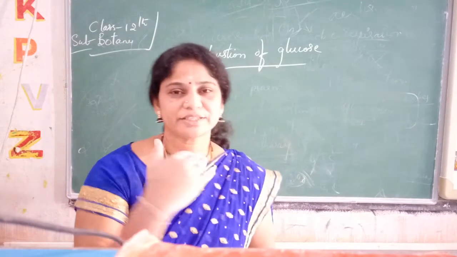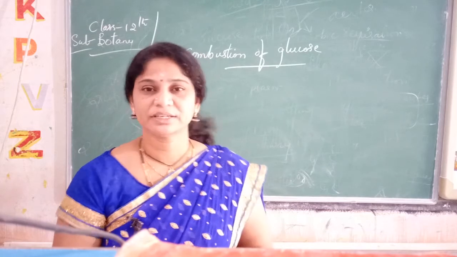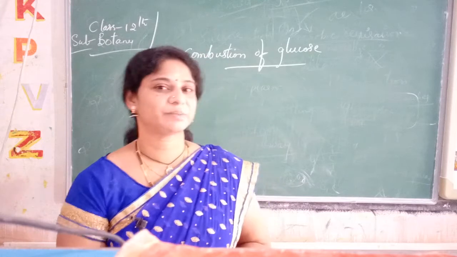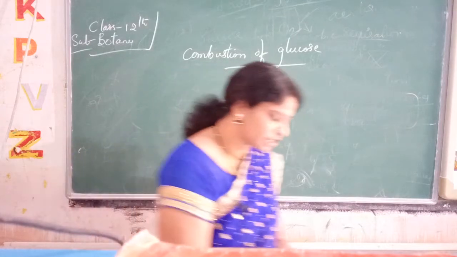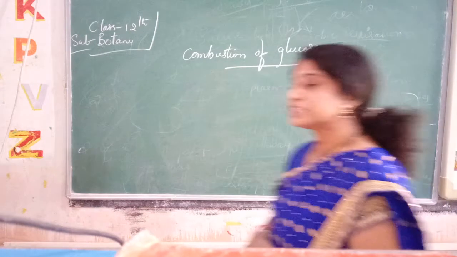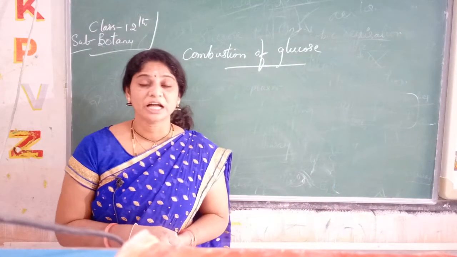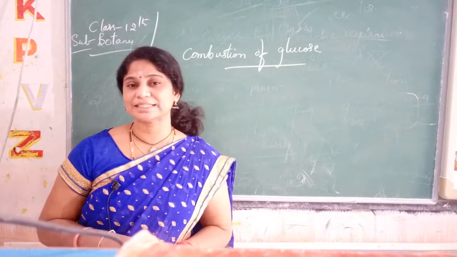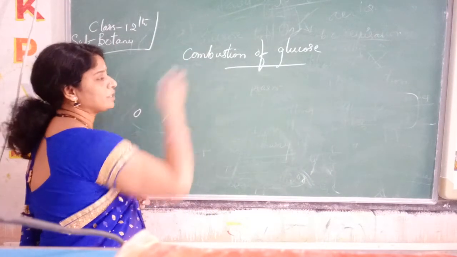See here, just now in the last class I told you about aerobic respiration, anaerobic respiration, and facultative respiration. So what is aerobic respiration? The organisms which undergo their respiration process or lead their life in the presence of oxygen are called aerobes. The organisms which undergo their life process in the absence of oxygen are called anaerobes. So we have two types here. Now I'll tell you about the combustion of sugar.